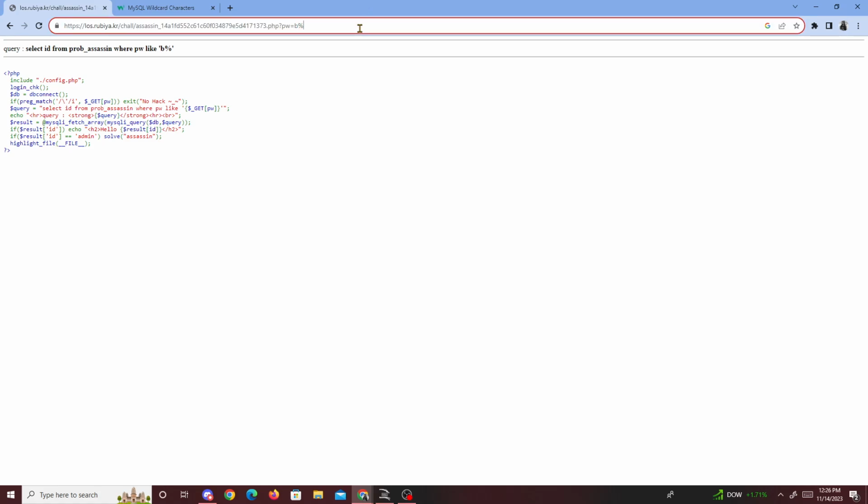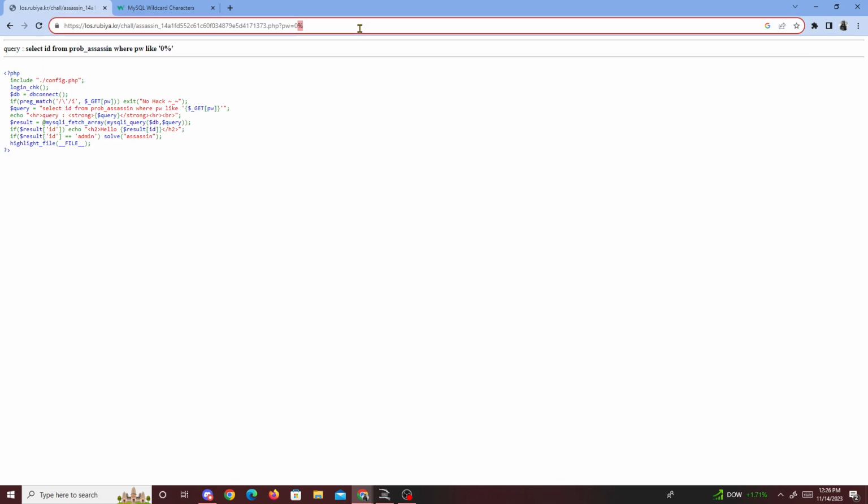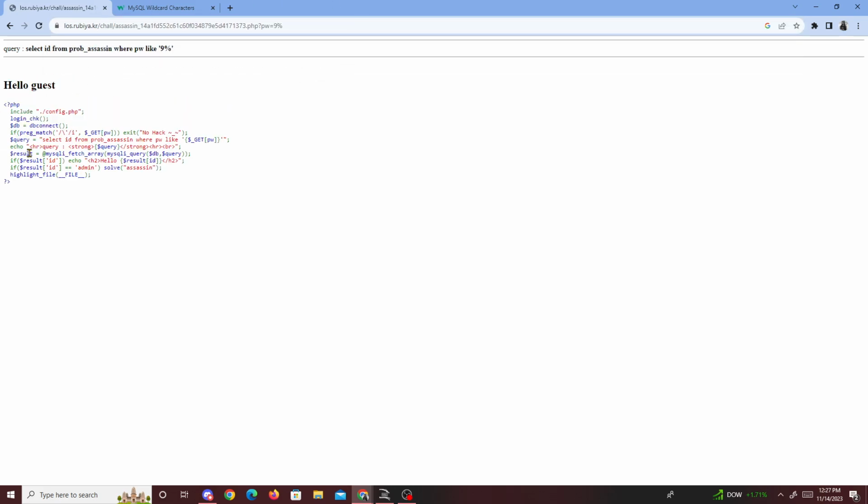So I'm guessing for this challenge, we're supposed to use this wildcard operator to generate a password of some sort. So we have to find a way to brute force it. At the beginning, we'll start at 0, then 1, then 2, then 3, then 4, then 5. Right now, searching for every password that starts with 5, not finding any for 6, searching every password that starts with 7, with 8, and for 9. And then we get hello guest.